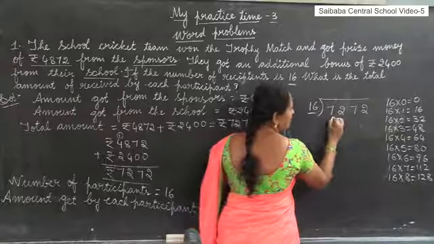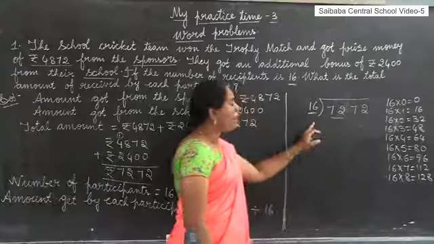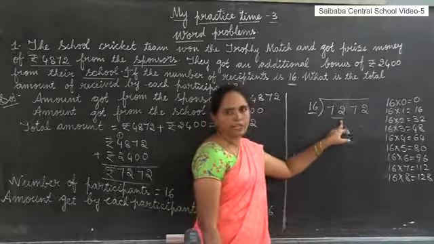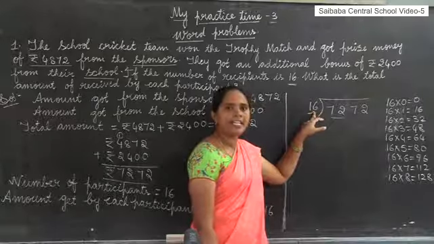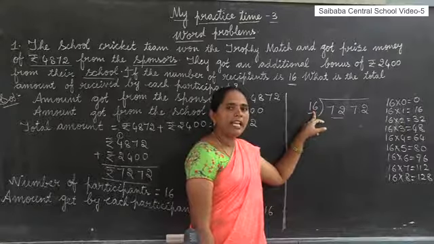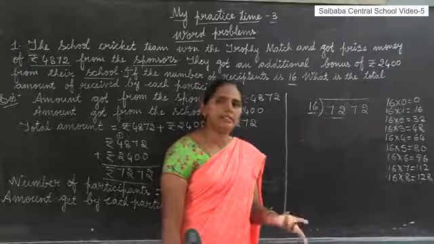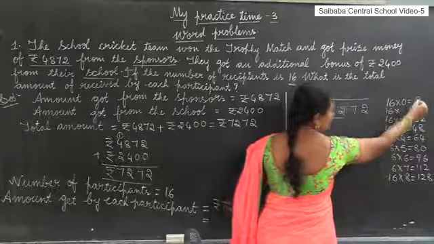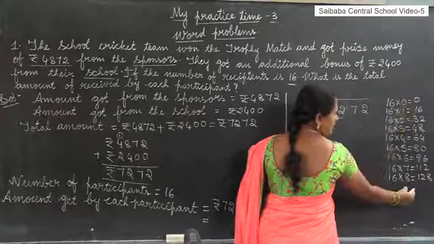Okay. Now check. Here the divisor is a 2-digit number, so you also take the first 2 digits in the dividend. What is the number formed by the first 2 digits in the dividend? 72. Now check, is 72 less than 16, greater than 16 or equal to 16? Good, greater than 16. Greater means we can divide. Now check, is 72 in the 16 table? No, 72 is not in the 16 table.